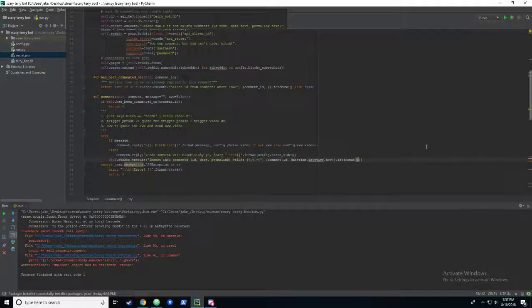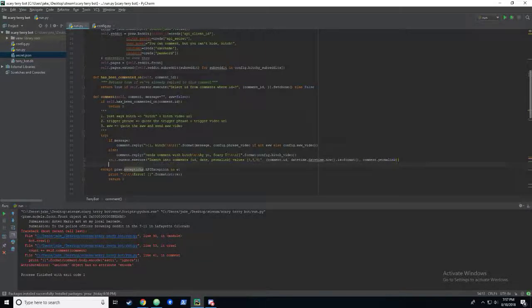Most of the MongoDB connectors I've used can do it, so whatever. And then comment.permalink, just for fun, in case we ever want to look through our comments. I don't really know if that's necessary. Okay, cool, we'll do that. And then just to be safe, because again, SQLite's kind of weird, we'll commit and we will return 1.